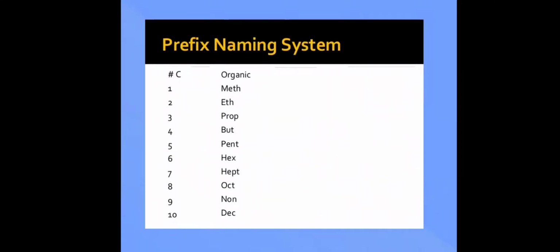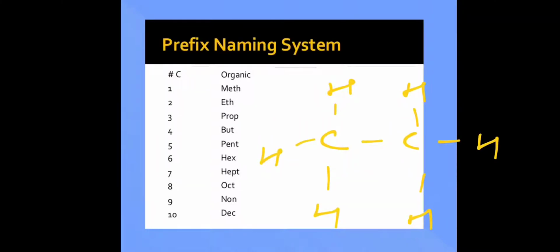Now if we are talking of a compound that contains two carbon atoms, so one carbon atom plus one more carbon atom, this compound is called an eth compound. If it is shown like this, as we can see, it will have 6 hydrogens around it, 3 on either side. So this is ethane. Since it is a single bonded compound, it's ethane.